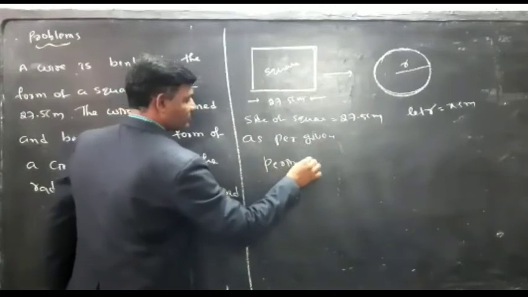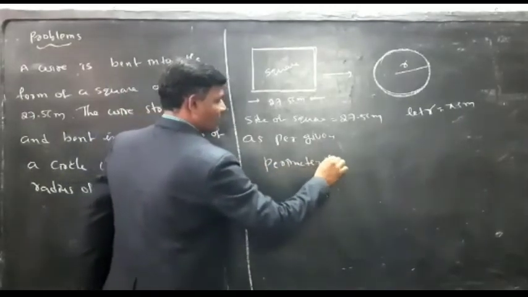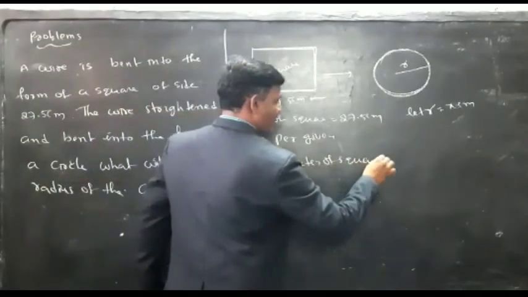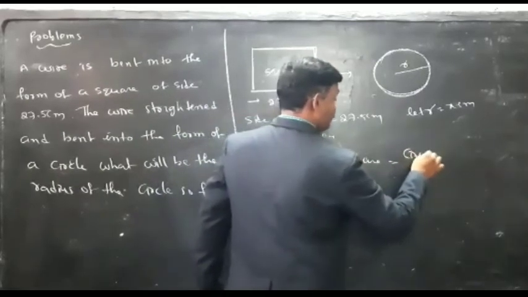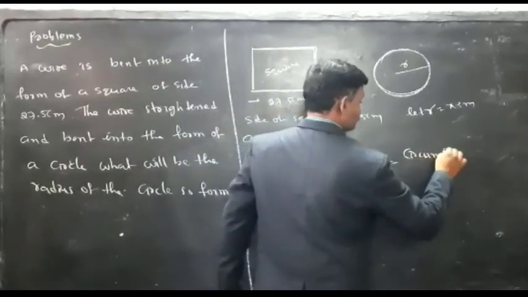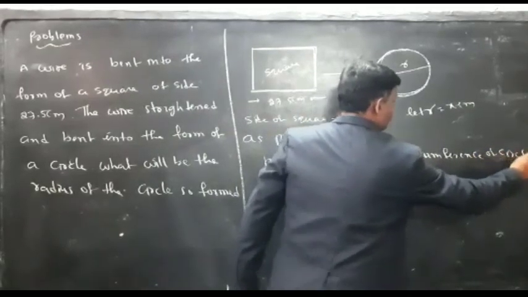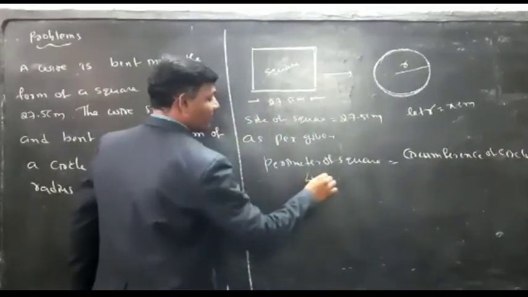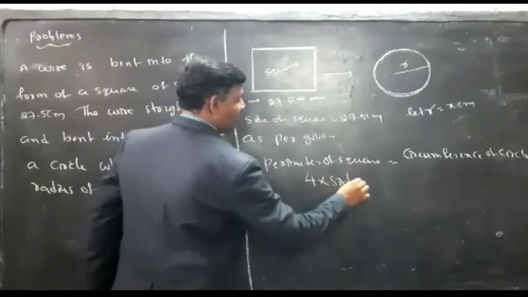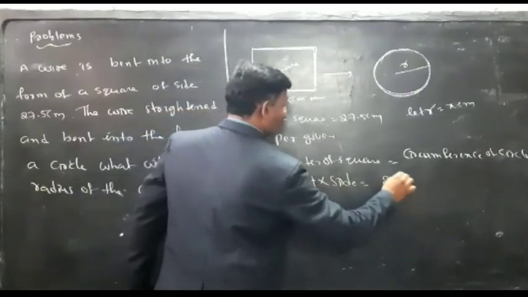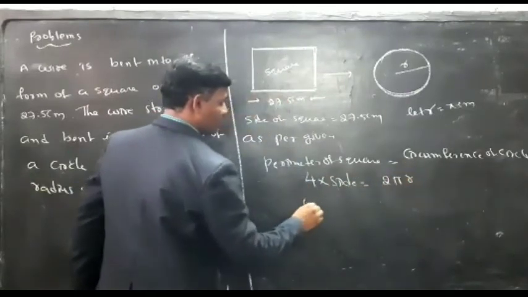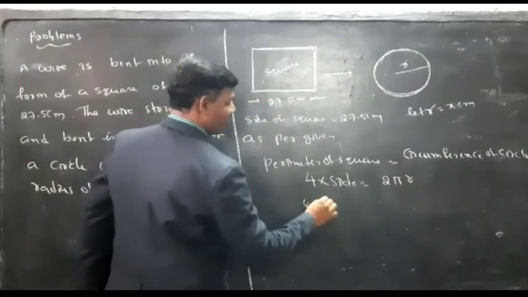Perimeter of square is equal to circumference of circle. What is the formula of perimeter of square? 4 into side is equal to 2 pi r. 4 into side means 4 into 27.5.